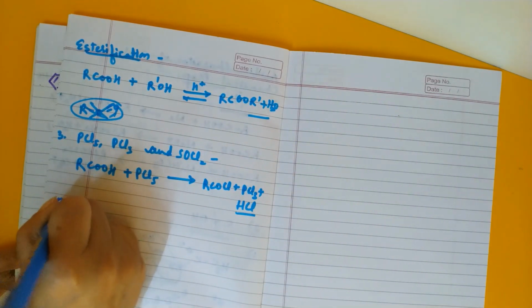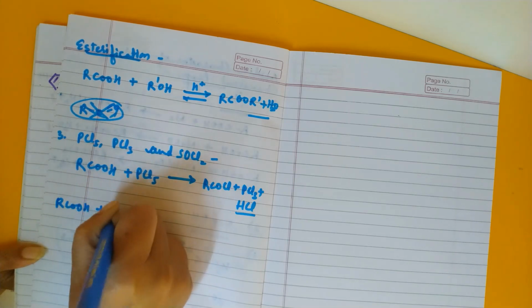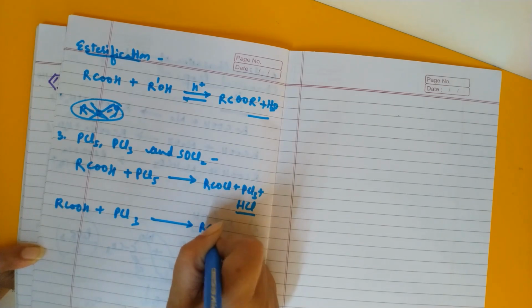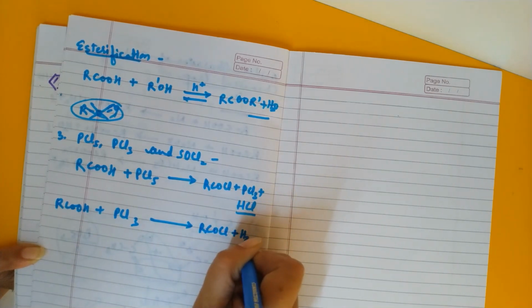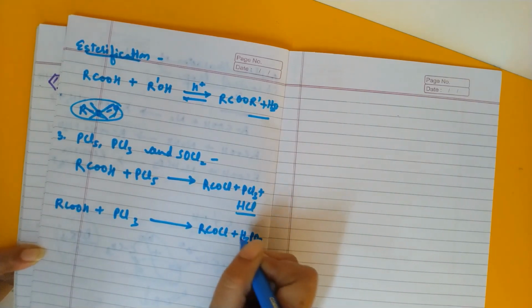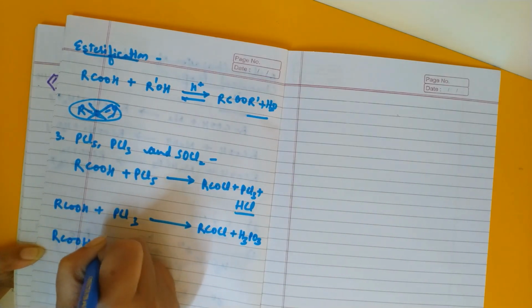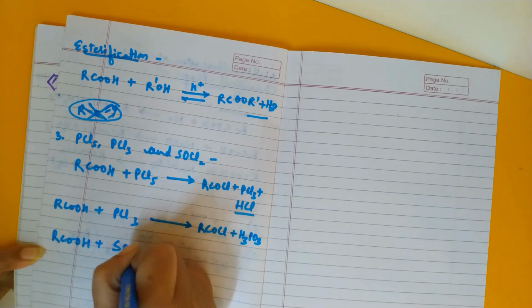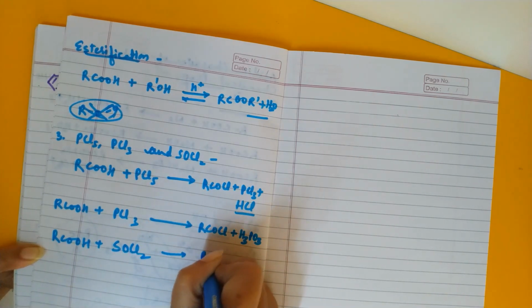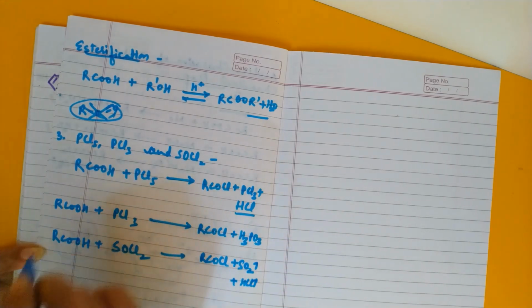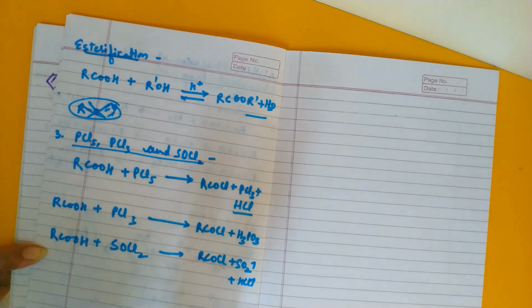Similarly, we do the reaction of this acid with PCl3. Then the compound obtained will be RCOCl plus H3PO3. Then if we do the reaction with SOCl2, then too we will get the acid chloride, RCOCl, plus SO2 gas plus HCl gas. So that is how the acid can be converted to acid chloride.